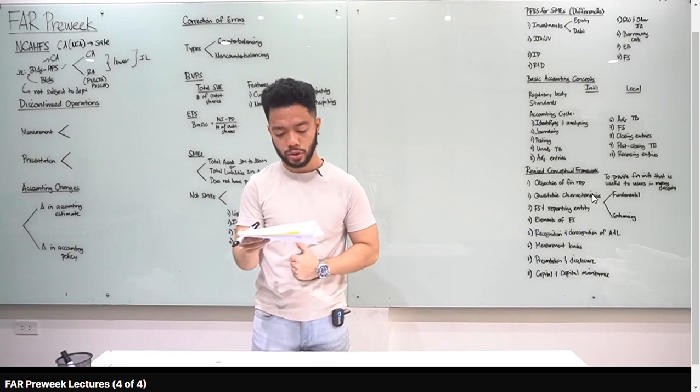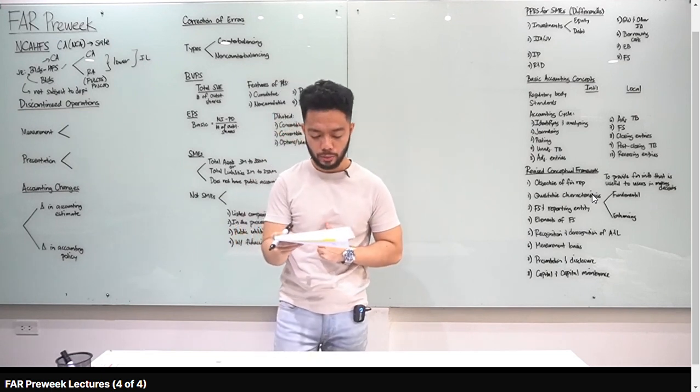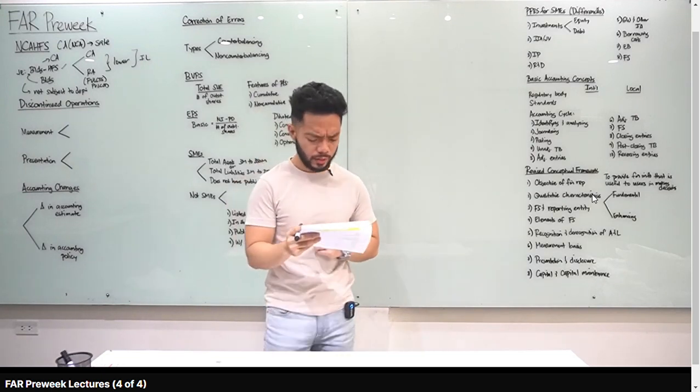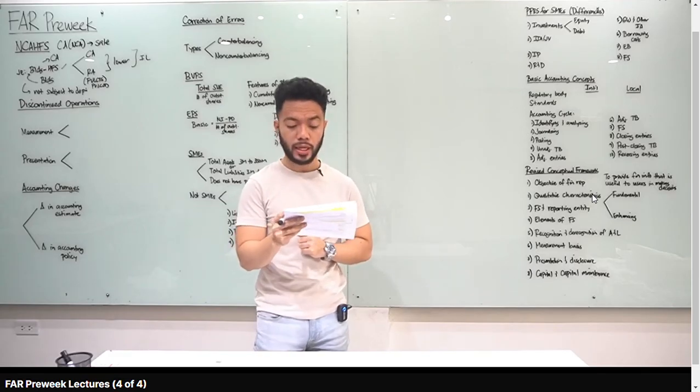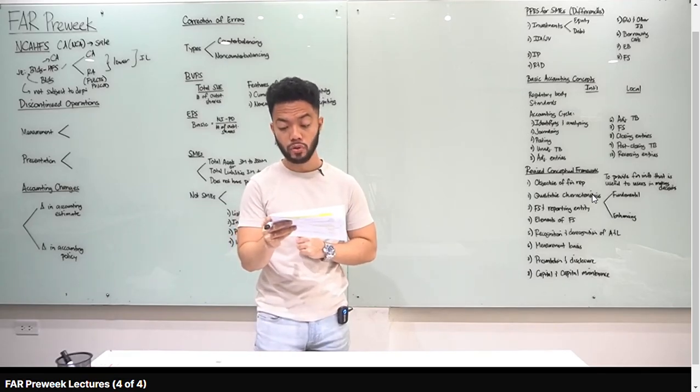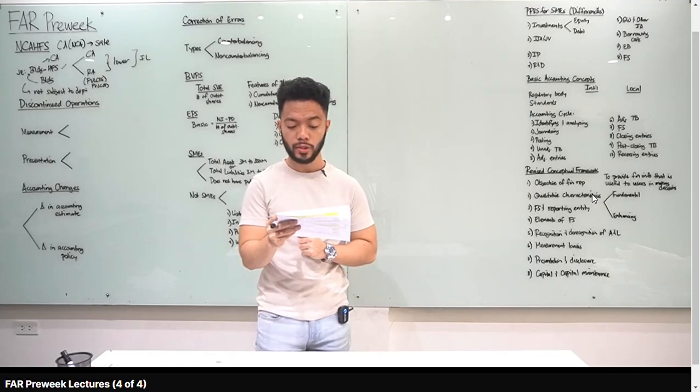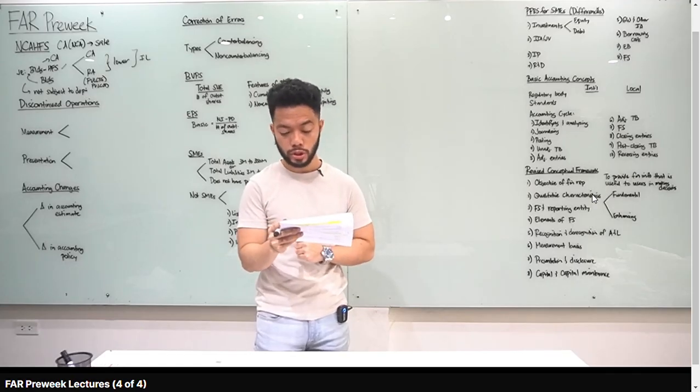Number 4, what is the impairment loss? Number 5, what is the measurement of the equipment? And number 6, what is the loss on reclassification? Let's read the given. On December 31, CPA company classified as held for sale an equipment with a carrying amount of 5 million. On this date, the equipment is expected to be sold for 4.6 million. Disposal cost is expected to be 200,000.